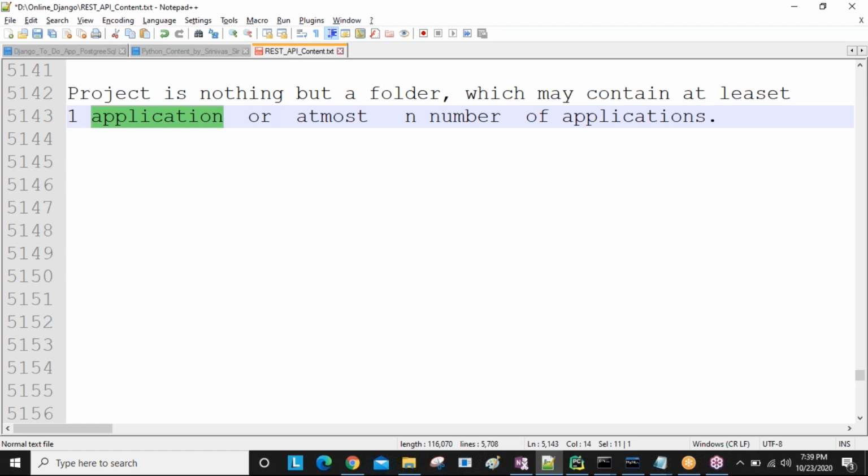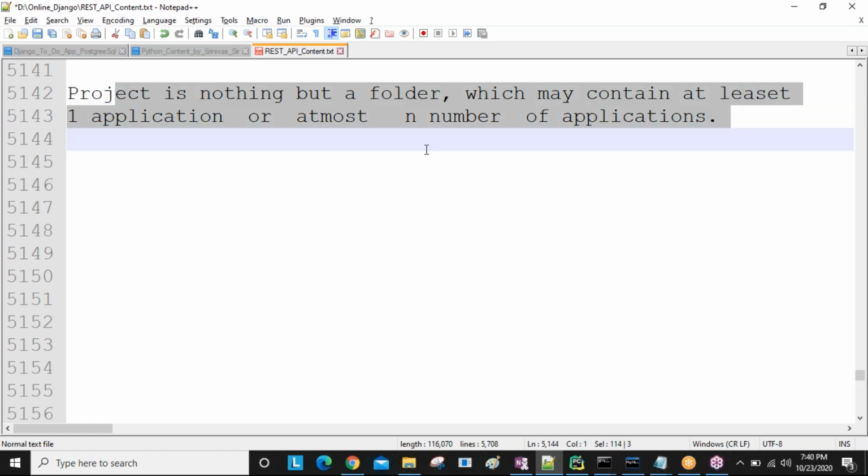Like that, we can create any number of applications. That is the definition of one project containing a number of applications. Is this clear? This is just for knowledge purposes. How to create a project and how to create an application, right now you know. Clear, guys, this one so far? Okay.